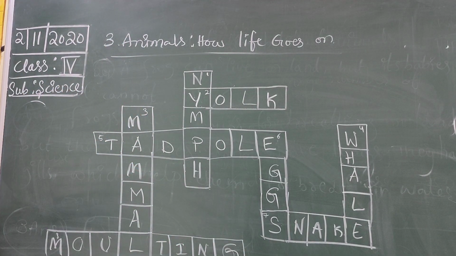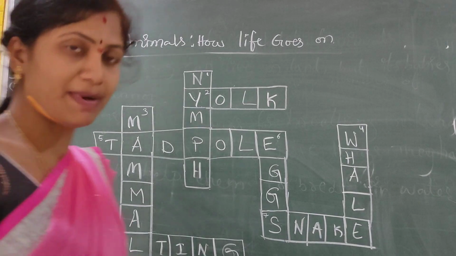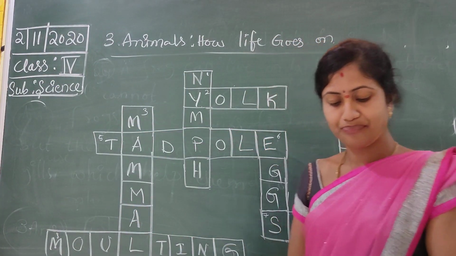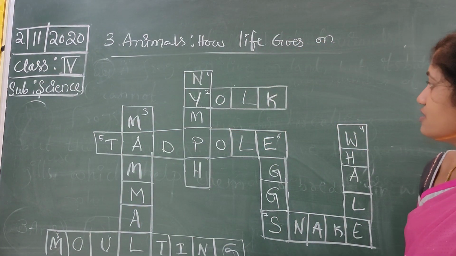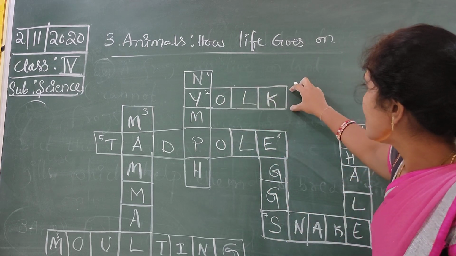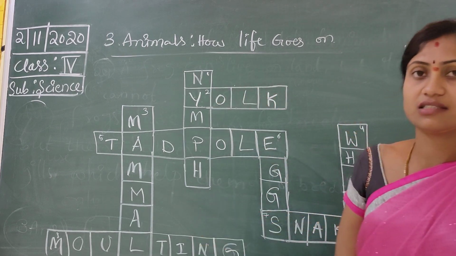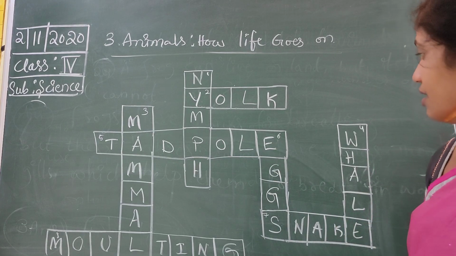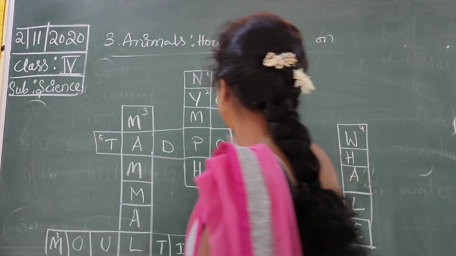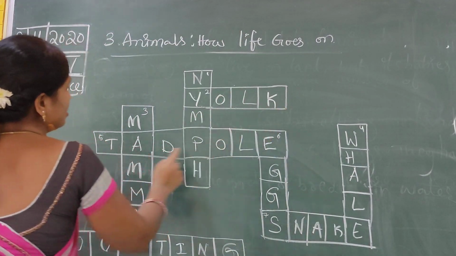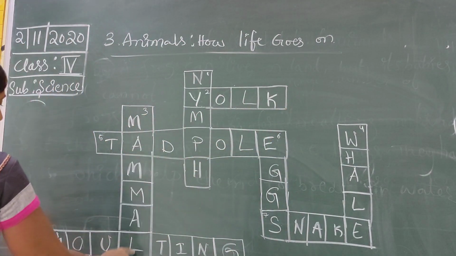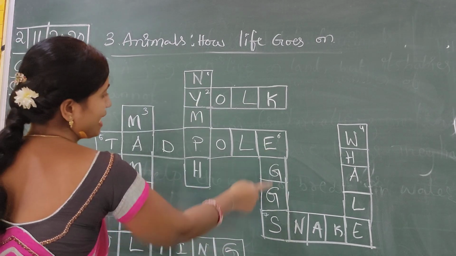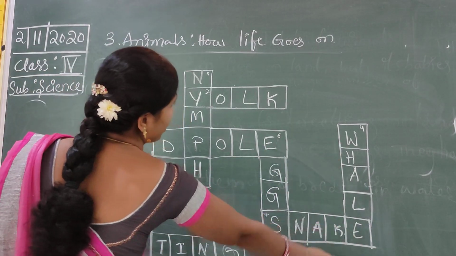Understand? So you have to solve this puzzle like that. Across, down. Across means like that, down means like this. Crossword completed. The answers are: nymph, yolk, tadpole, mammal, molting, eggs, snake, whale.